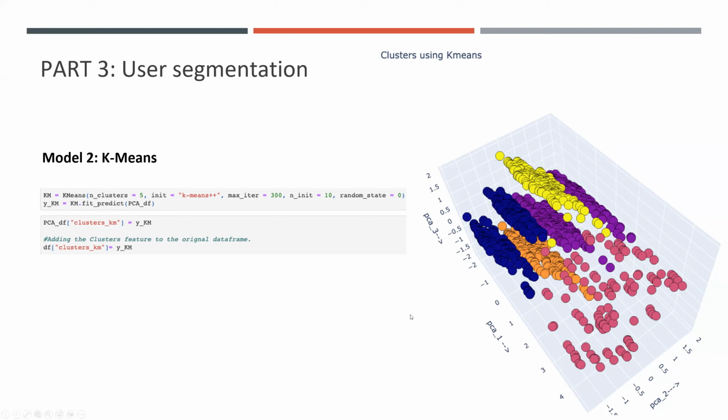And second, the defined number of iterations has been achieved. And these are the results for the k-means method.